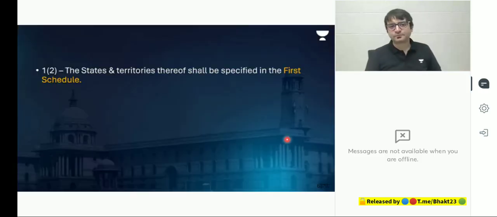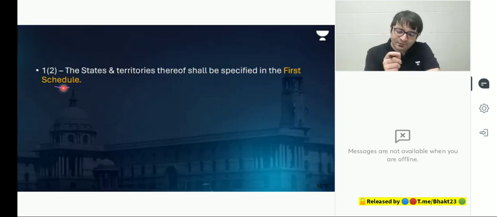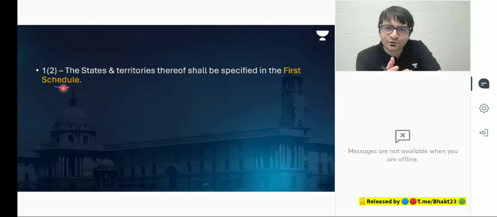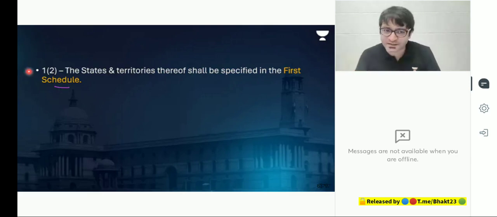Article 1, Clause 2: the states and territories thereof shall be specified in the first schedule of the Constitution. What does that mean? If we have states in India, if we have territories in India, which we will discuss later, how many states do we have? 28. How many union territories do we have? 8. Their names and what are their territories? What is their spread? Those are to be mentioned where? In the first schedule of the Constitution.